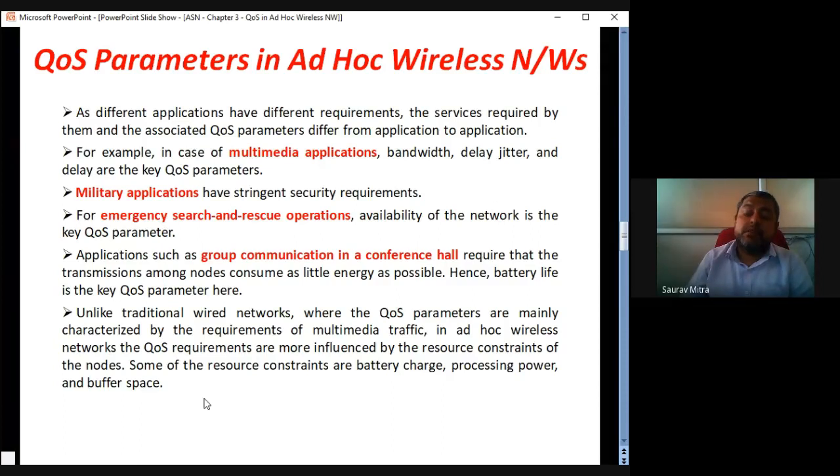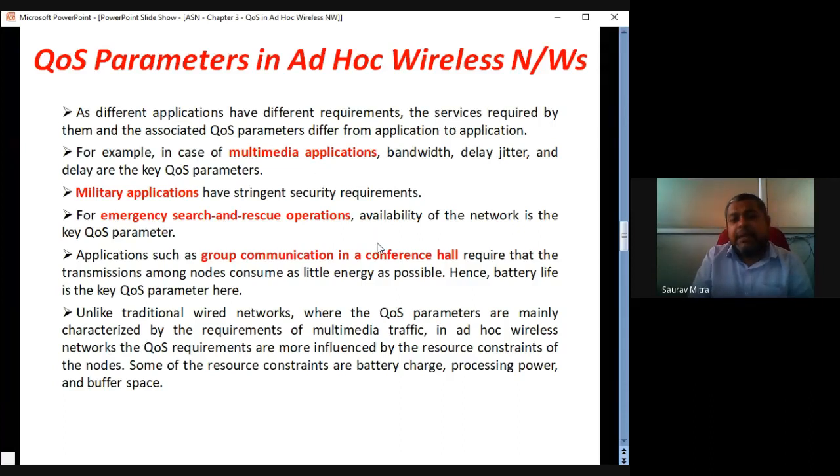So with mobility also, we should be able to provide quality of service in an ad hoc wireless network by using the least amount of power, network bandwidth, and memory space, with very small processing capability from the microcontrollers. We should be able to maintain quality of service, and data should be transmitted from the transmitter to the receiver. That is actually the QoS parameter for an ad hoc wireless network.